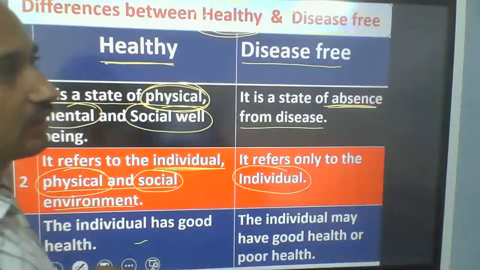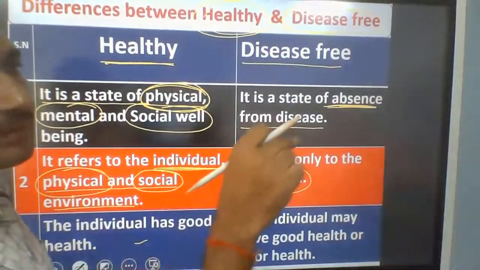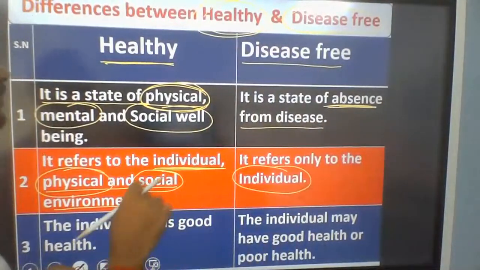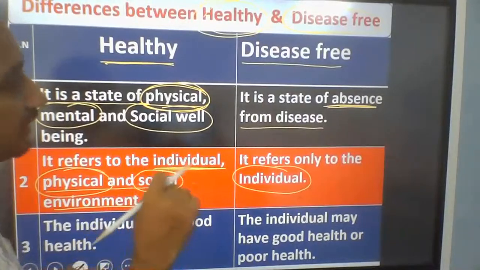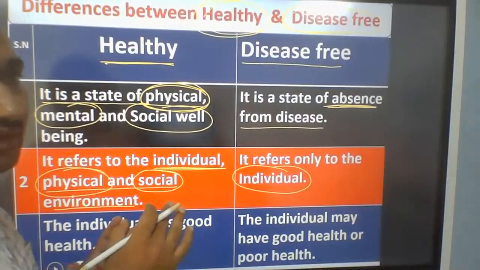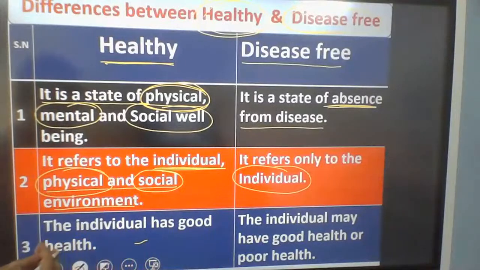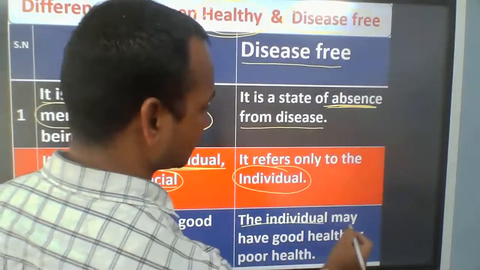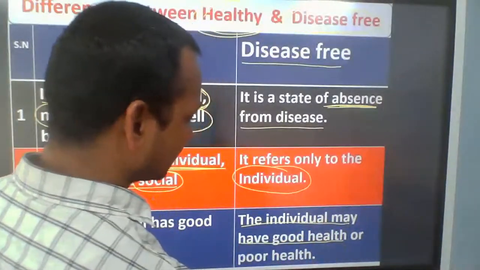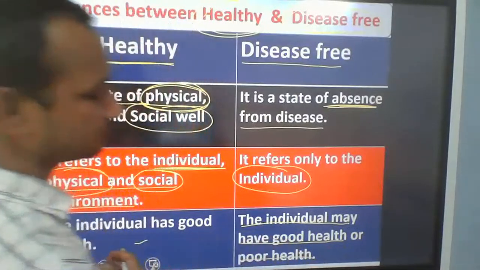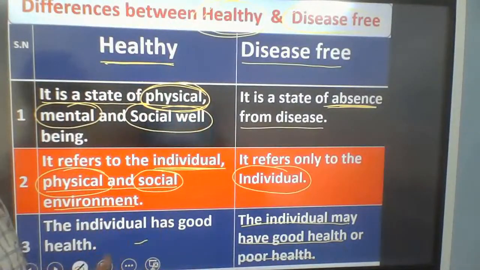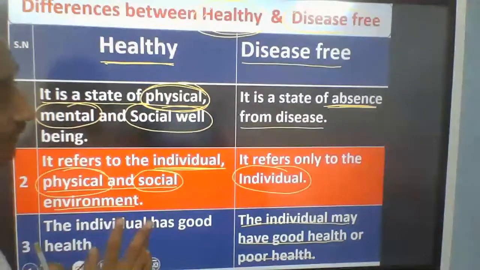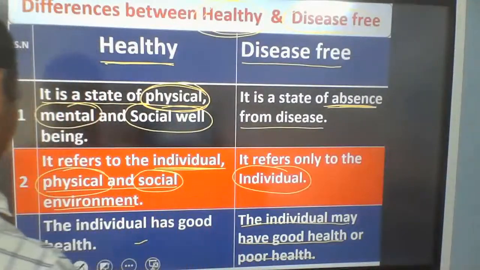If we are talking about a disease free person, I am talking about a single person. But whenever we talk about the healthy person, we are taking a broad term. So the individual may have good health or poor health. In this situation, a person may or may not have good health, and may have some poor health also.